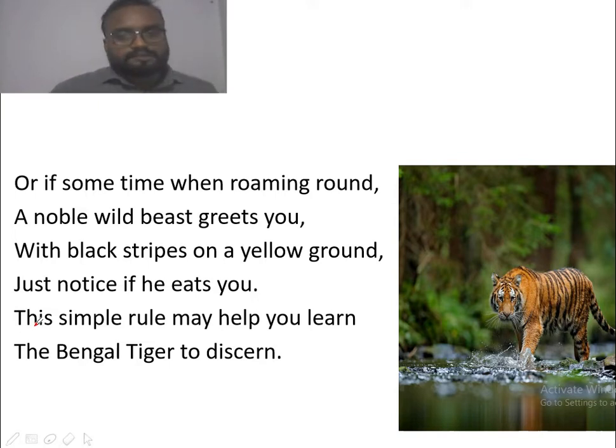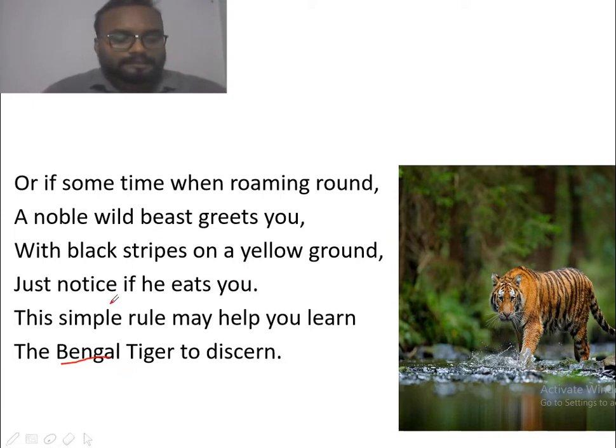So first she gave the physical appearance. First the poet has discussed the physical appearance of this animal, and what is that? That it will have black stripes over its body, and the background color of the body will be yellow. And the stripes on the yellow color will be black.